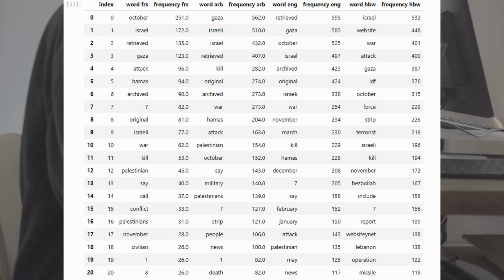So returning to our table of the top 21 words, you can see that most of the words across the articles and languages are the same, though Hebrew is the only one that notably includes terrorist or Hezbollah or Lebanon. This gives us some interesting information, like terrorist and missile being some of the most used words on the Hebrew page, but this doesn't really tell us if they're used significantly more than relative to the rest of the corpus, so I used TF-IDF to find out.